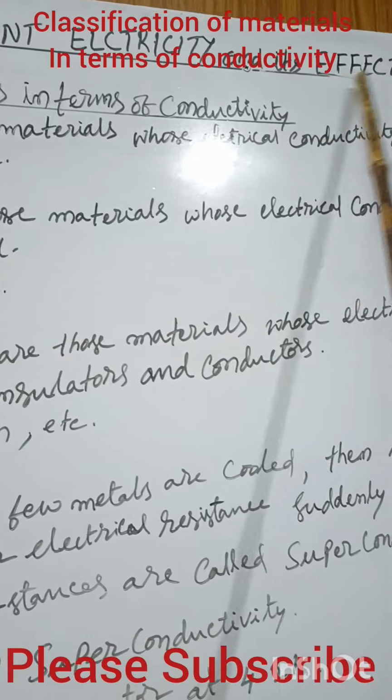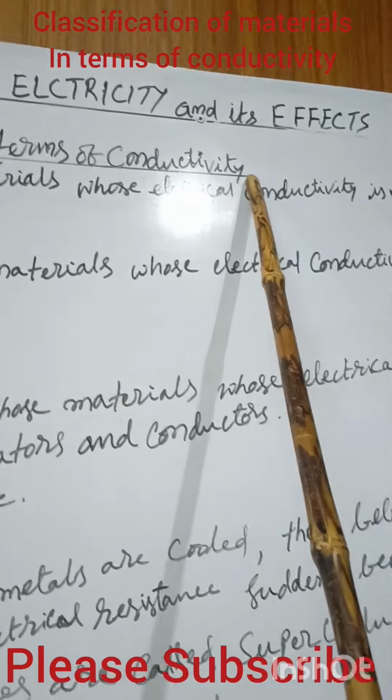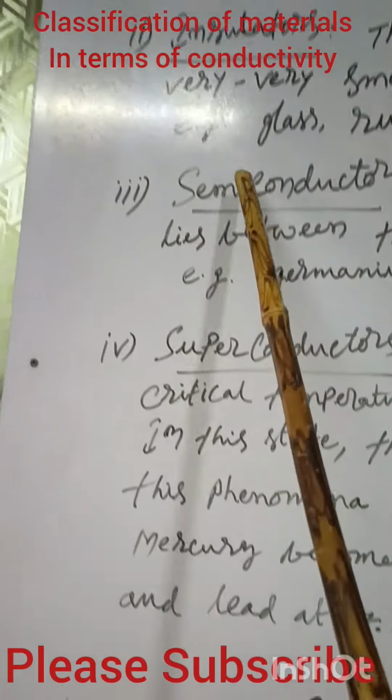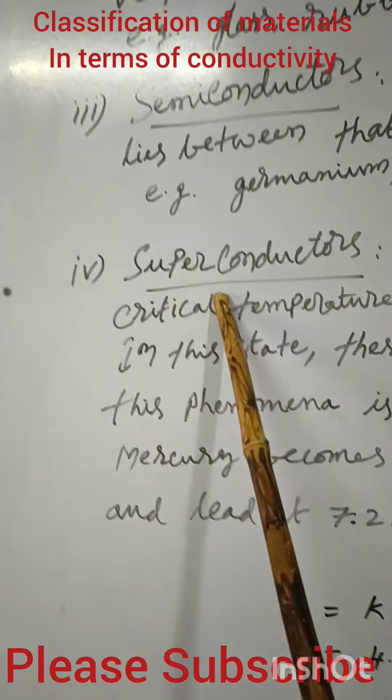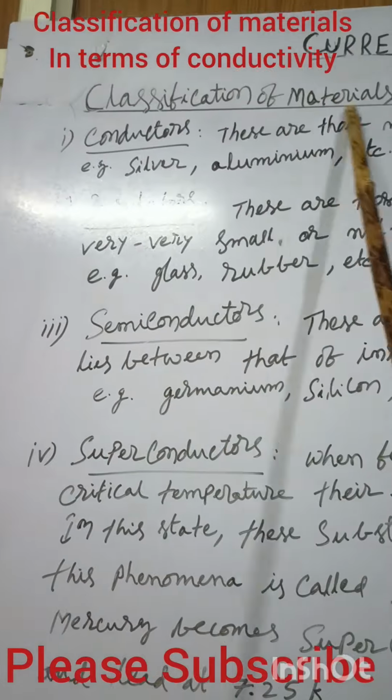Current, electricity and its effects. Under that, classification of materials in terms of conductivity: conductors, insulators, semiconductors and superconductors. Like that, we can make four categories of materials.